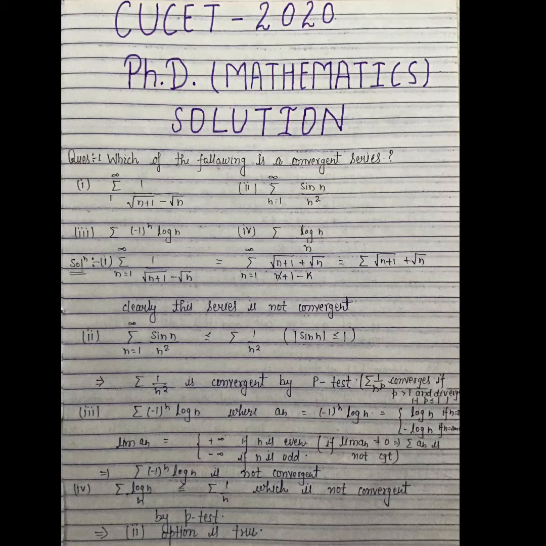So we can see the second option, summation sin n upon n square, is less than or equal to summation 1 upon n square, where mod sin n is less than or equal to 1, which is convergent by the p-test. This is a single correct option, so the second option is true. We can discard the other three options.